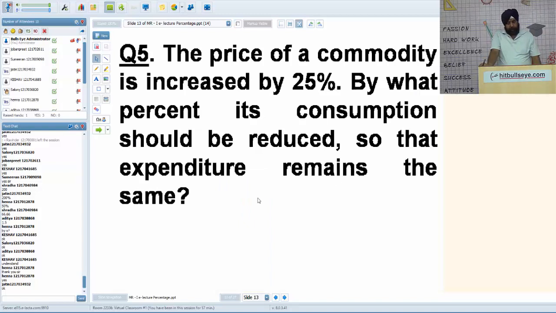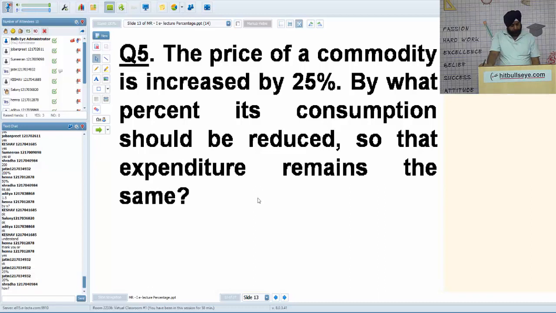The price of a commodity is increased by 25%. By how much percent should the consumption be reduced so that expenditure remains the same? Quick. You have 1 minute to try this. 25% is not correct because the base has changed. You can do it by the 2-3 formula. Yes, exactly. Jatin is correct.